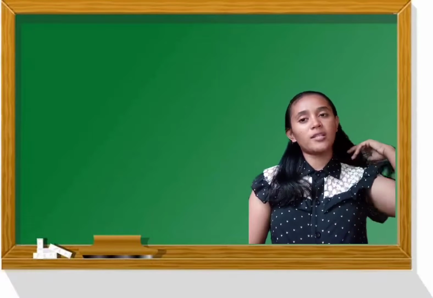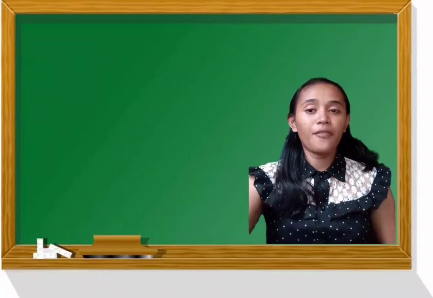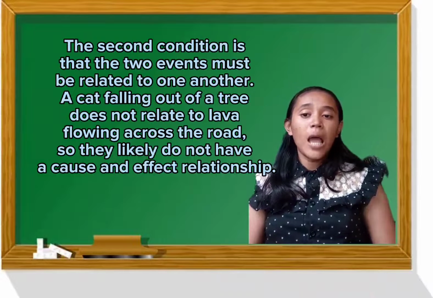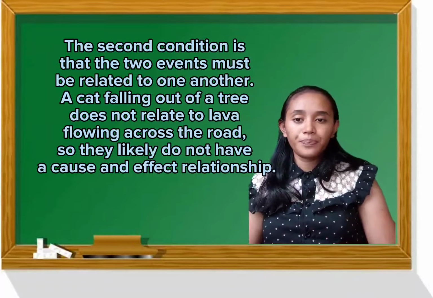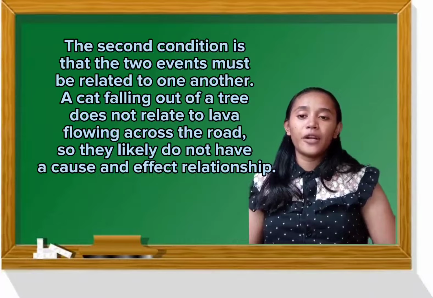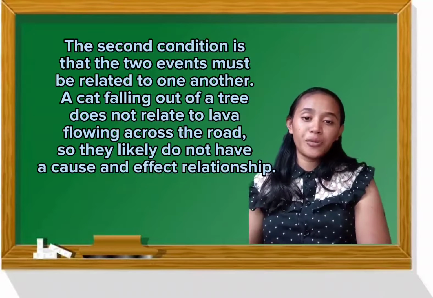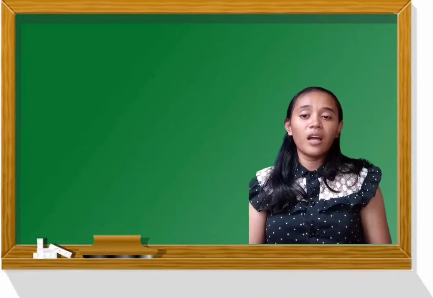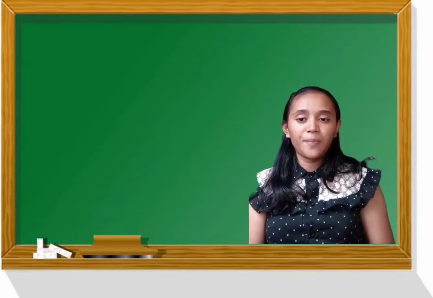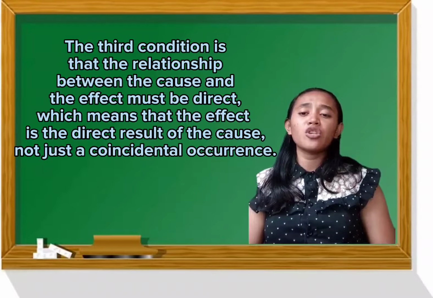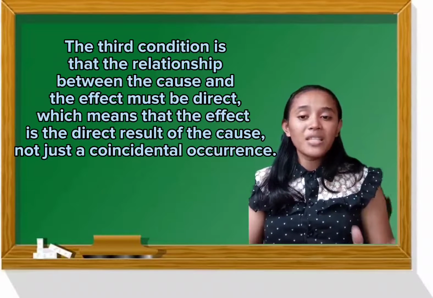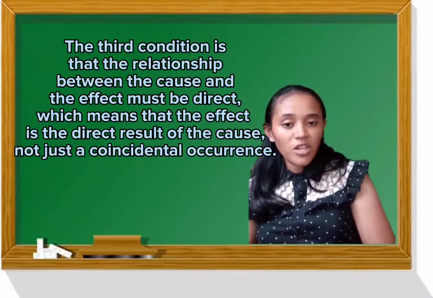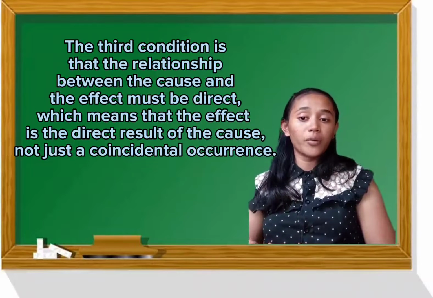The second condition of creating a cause and effect relationship is that the two events must be related to one another. For example, a cat falling out of a tree does not relate to lava flowing across the road, so they likely do not have a cause and effect relationship. The third condition is that the relationship between the cause and the effect must be direct, which means that the effect is the direct result of the cause, not just a coincidental occurrence.